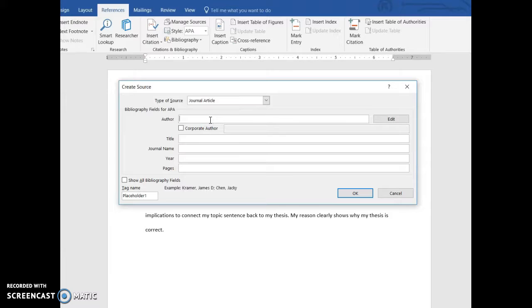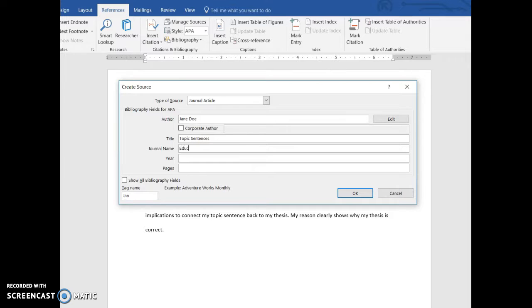So a journal article, usually these are scholarly sources. They're going to have the author name. So let's say the author is Jane Doe. If I am using multiple sources, for example, down here, then I'm going to separate them by a semicolon. But I don't need to write them in last first because Word will change that for me also. The title of this work might be Topic Sentences.